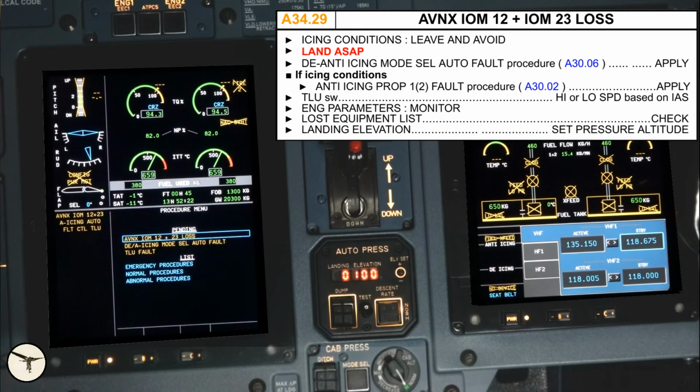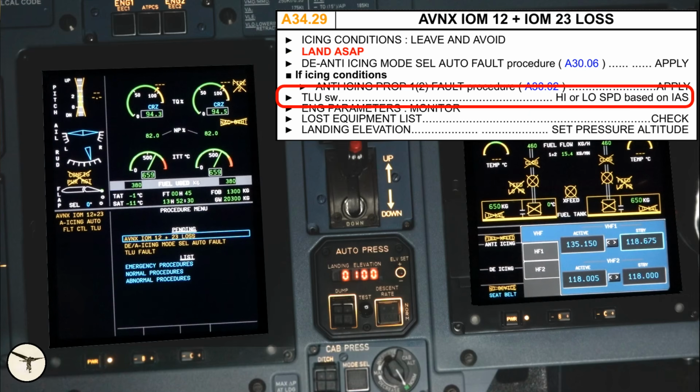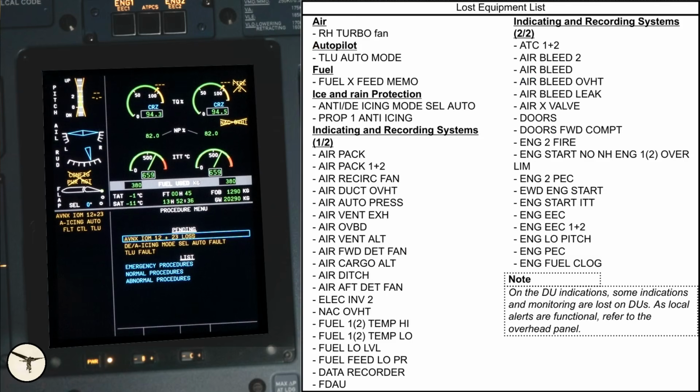Avionics IOM 12 plus 23 loss. Land as soon as possible. We have the usual ice protection issues, as well as TLU automatic mode, and the landing elevation must be set to pressure altitude. The lost equipment list is, as usual, very long.